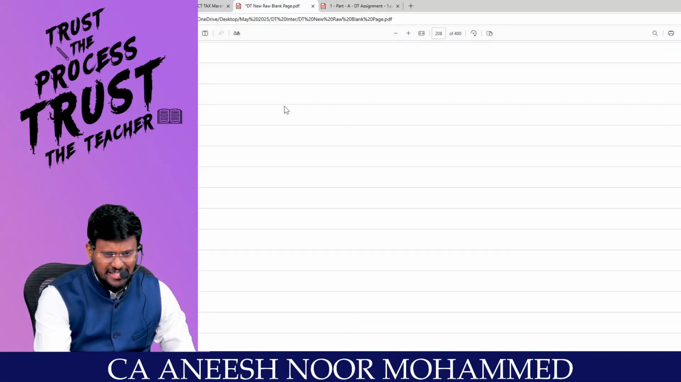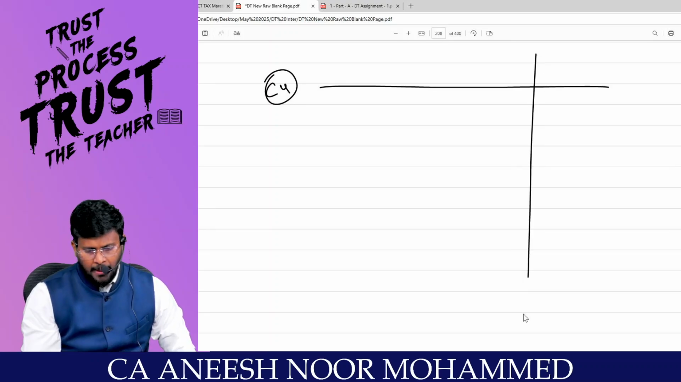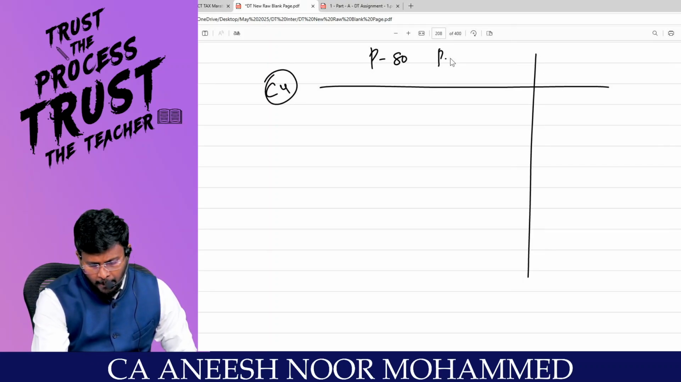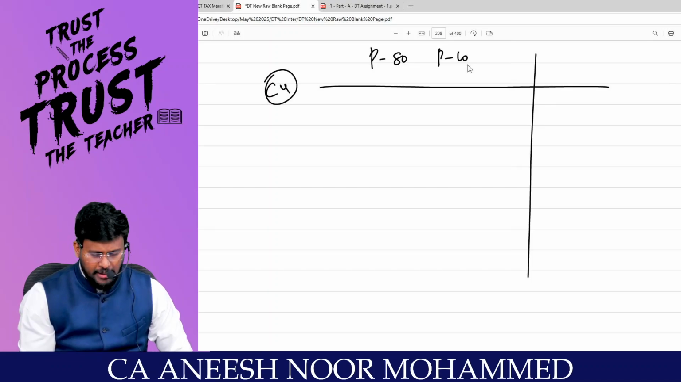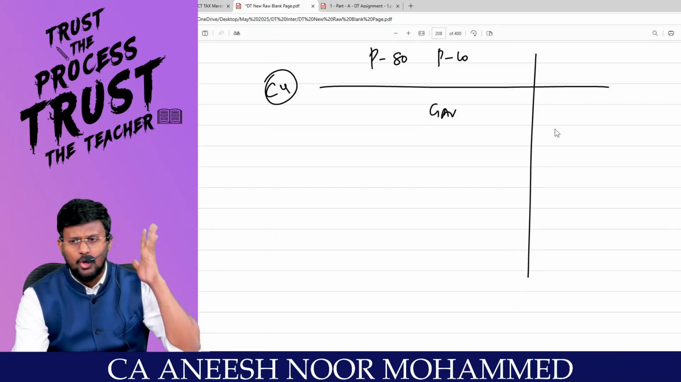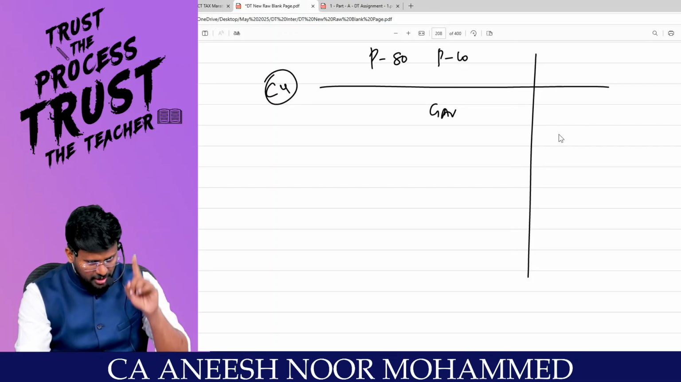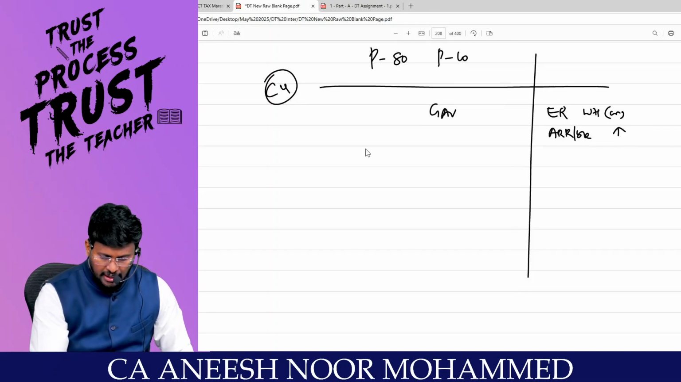Next, case number 4, which is partly self-occupied, partly let out. If it is partly self-occupied, partly let out, you have to find out the gross annual value. The only change is in the gross annual value, which is nothing but expected rent for the whole year or actual rent received or receivable, whichever is less.